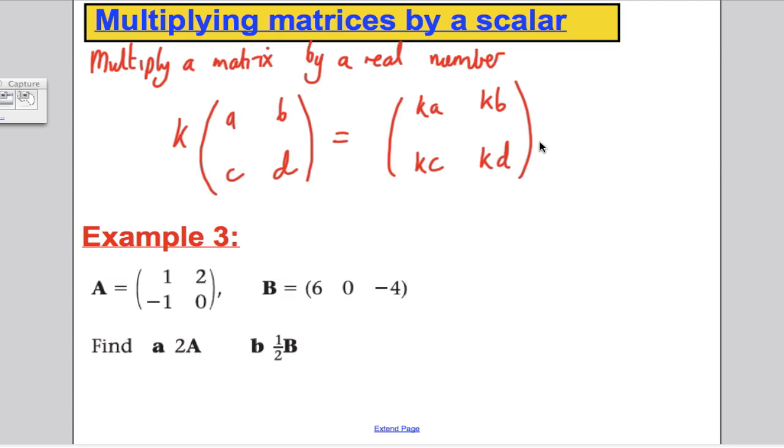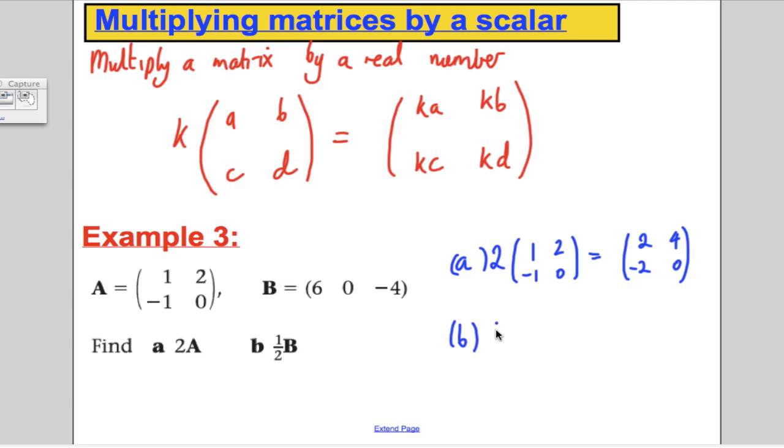And that's our rule. Given that I've just gone through that, maybe you'd like to pause the video and do example 3 on your own. It's very straightforward. So pause the video, in 5 seconds I'll go through. Right, A, I'm working out 2 lots of the matrix 1, 2, negative 1, 0, and clearly you just multiply all elements by 2, so 2, 4, negative 2, and 0. Simple. And B, it works exactly the same. You multiply each element by a half, so you had 6, 0, negative 4. Multiply everything by a half, and you should get 3, 0, negative 2.